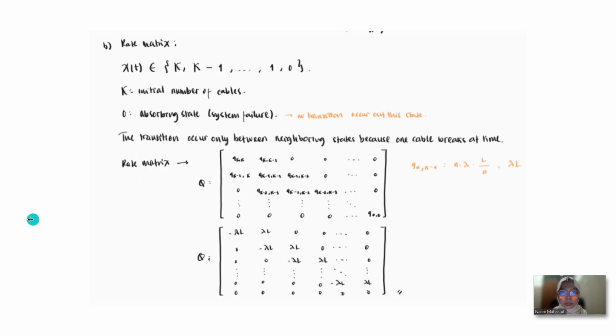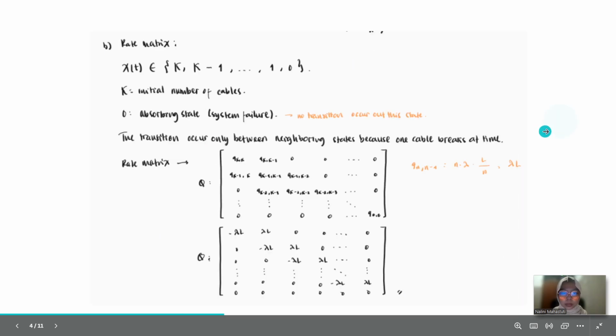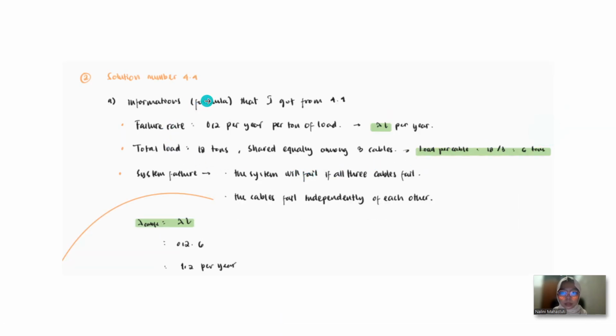We got the rate matrix and this bunch of information. And this is the solution for number 4.4. Indeed, we have to understand the information that I got from solving number 4.1.